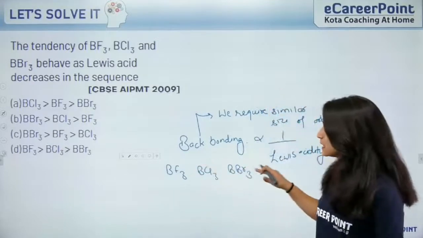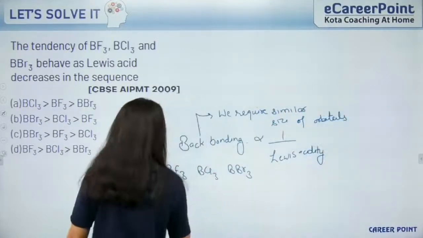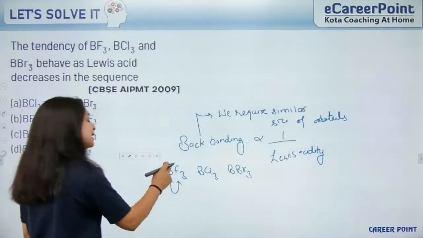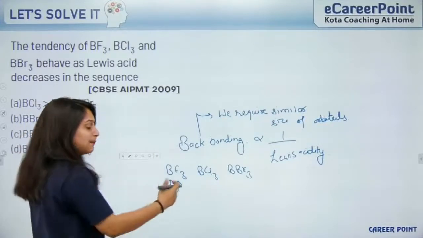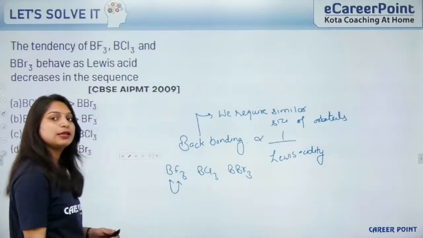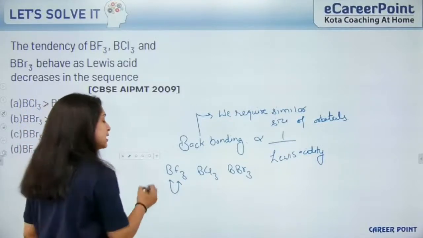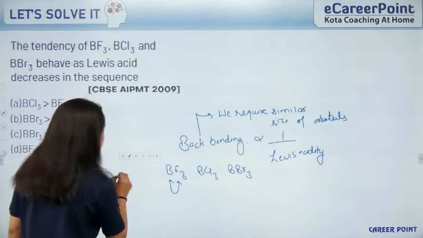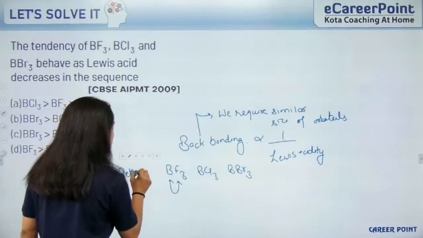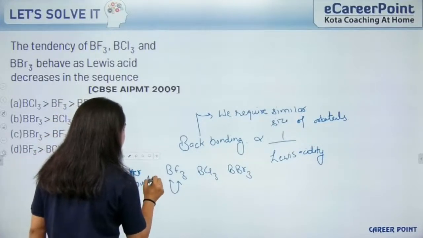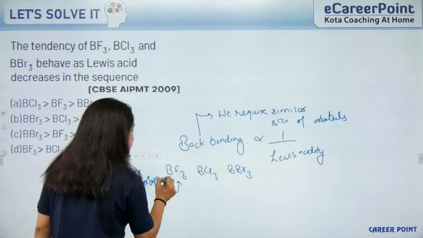So in these three molecules, boron and fluorine have better overlapping. It has p orbital, it has p orbital. Better overlapping, better back bonding, that means Lewis acid character will be less. Clear hai? So better overlapping in BF3.